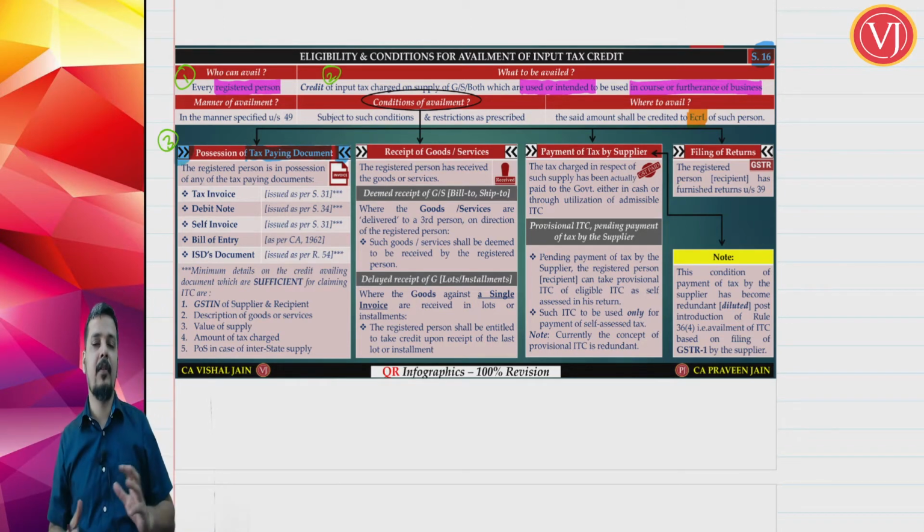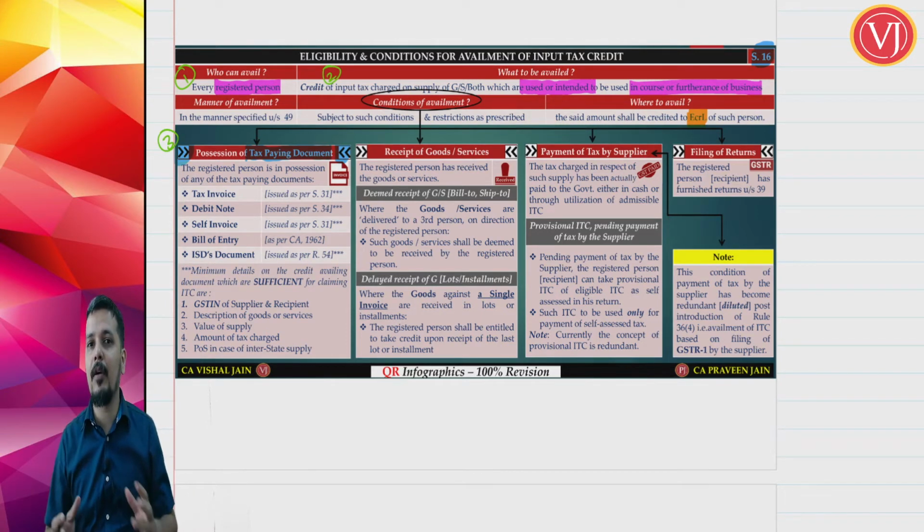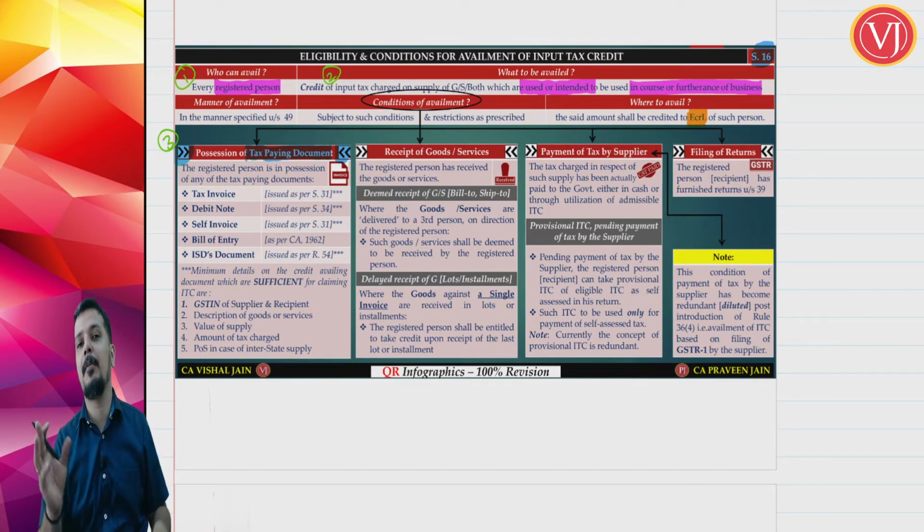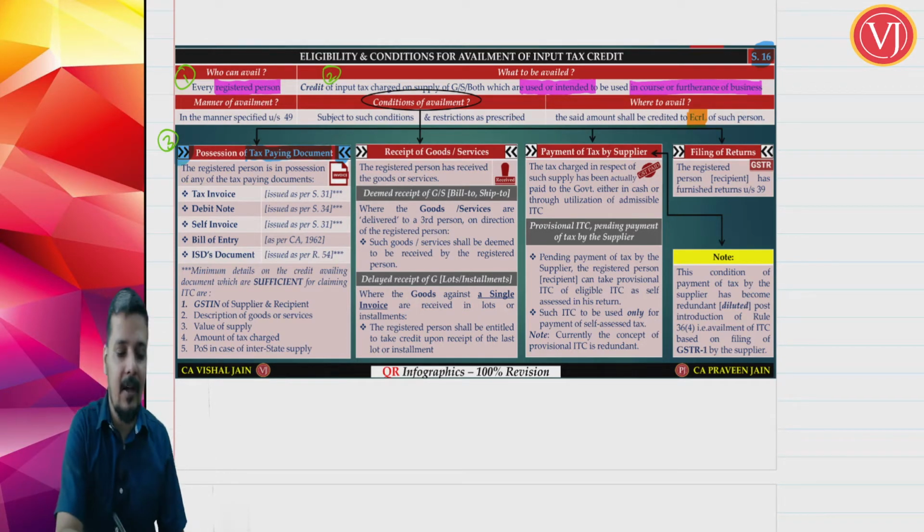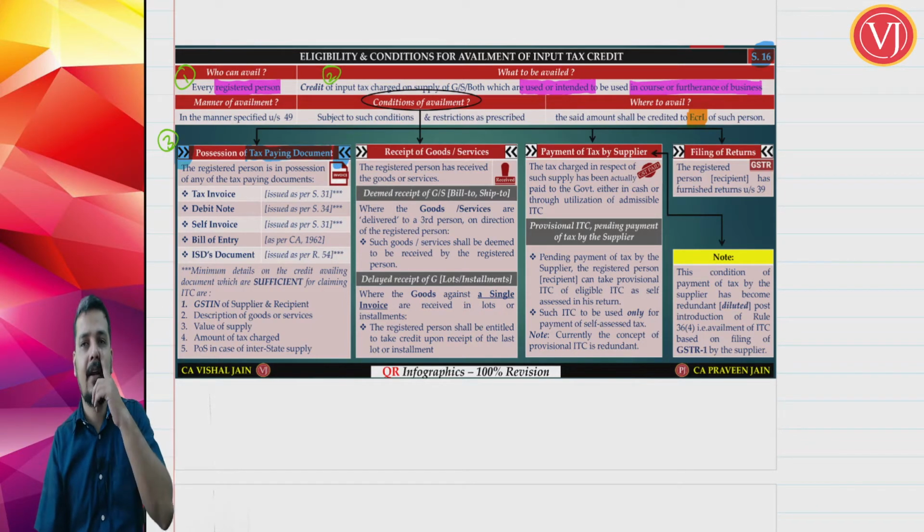Now onwards, we will see what are the conditions which are applicable for both FCM and RCM, because there are few conditions which are applicable only for FCM, not applicable for RCM. So this condition is applicable both for a forward charge mechanism as well as reverse charge mechanism. This arrow mark symbolizes forward charge mechanism and this symbolizes reverse charge mechanism. Right, now what is this third condition? I should be having a supporting document.